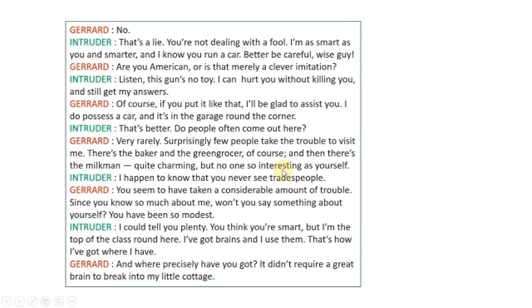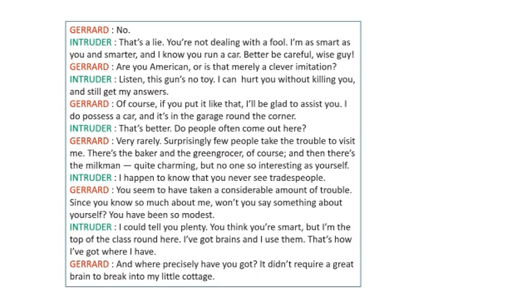Then Gerard replied that he rarely had any visitors, and very few people took the trouble of visiting him, other than the baker, greengrocer, and the milkman. No one else bothered to visit him.